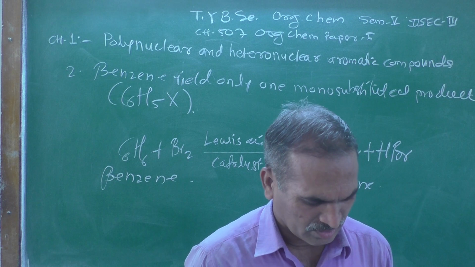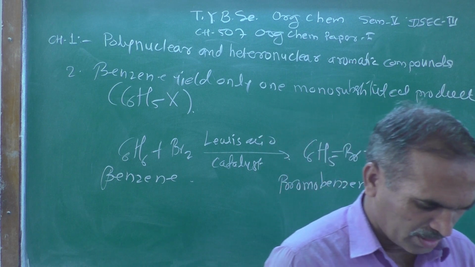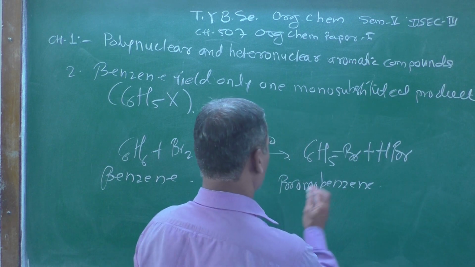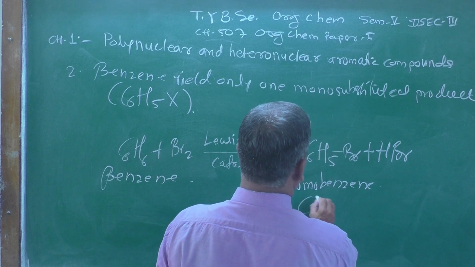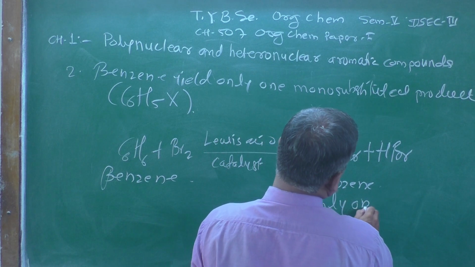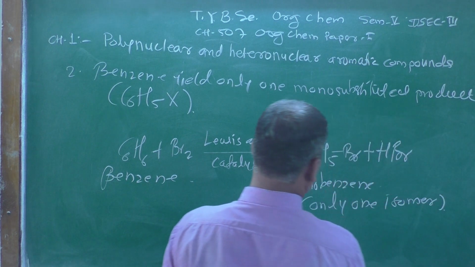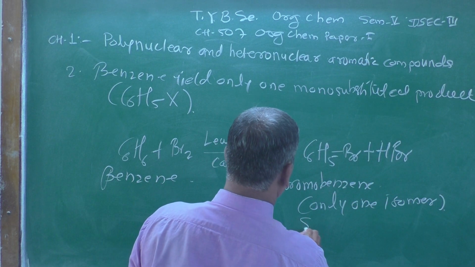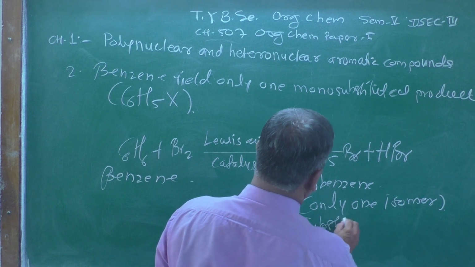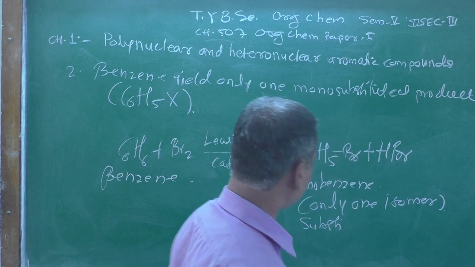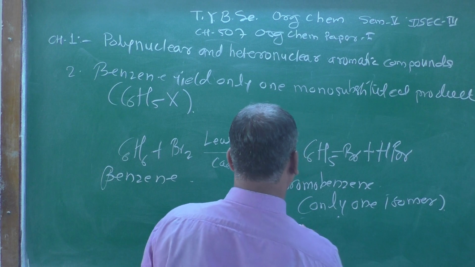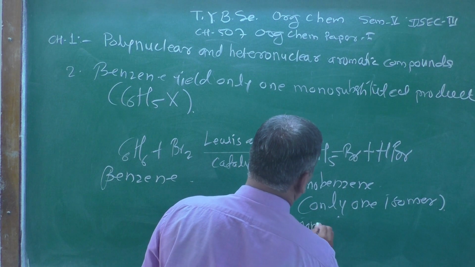Conclusion: only one isomer of the monosubstituted product.